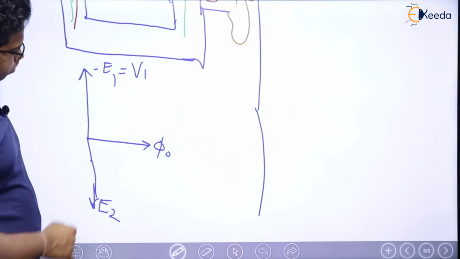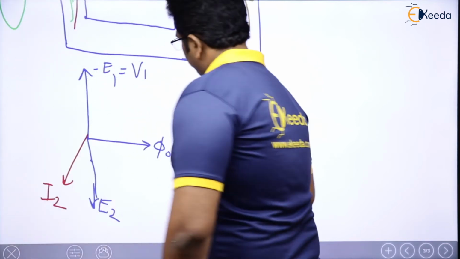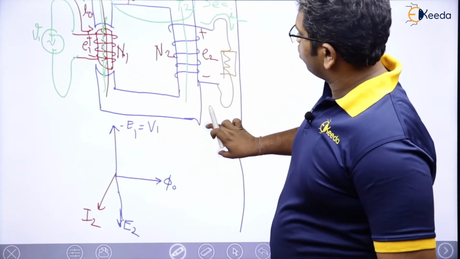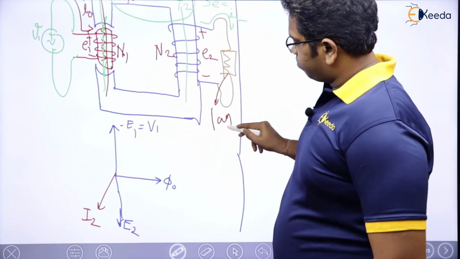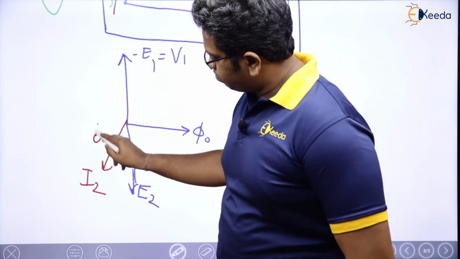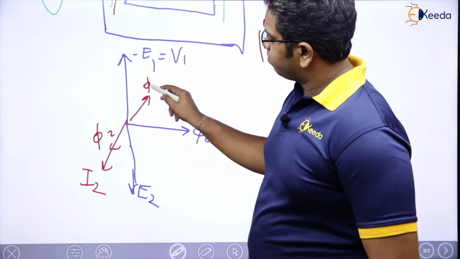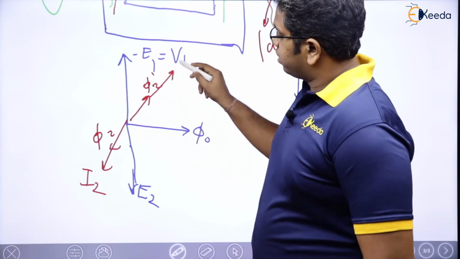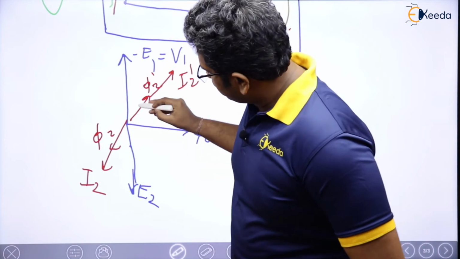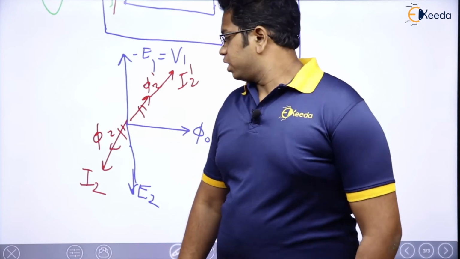And let me think of this phi 2. Let me think of I2 here. Why? For example, I am assuming that this load, this particular load, let us say this load is lagging in nature, so I will have I2 here. Now, because of this I2, phi 2 will come. Right? The moment phi 2 is going to be there, phi 2 dash is going to be there. And because phi 2 dash is there, which means I2 dash has to be there. For sure we know that. And we have studied that this phi 2 dash and phi 2 are going to nullify each other. Am I right? Now see what is going to happen.